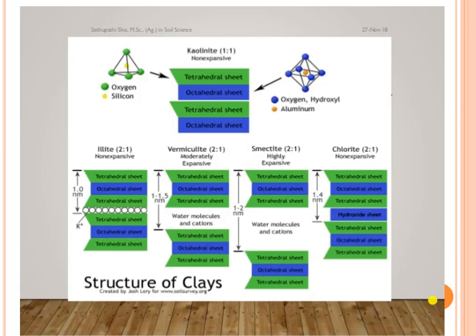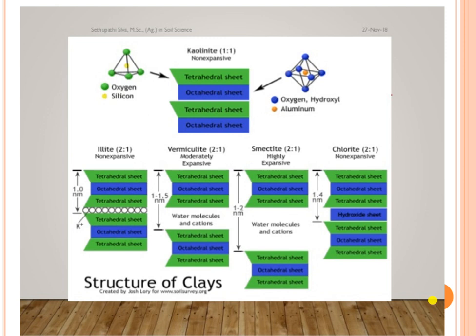Then kaolinite is called a non-expanding type of mineral. It is a 1:1 type. What do you mean by 1:1 type? It has one silica tetrahedral sheet combined with one alumina octahedral sheet, and joining these sheets together gives rise to kaolinite.